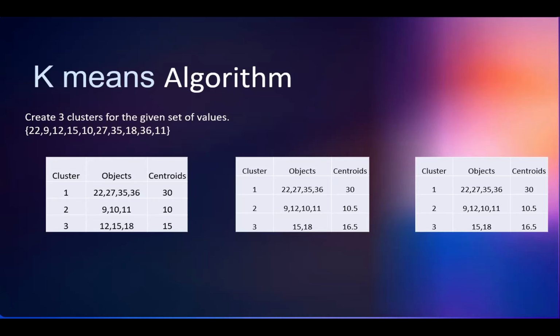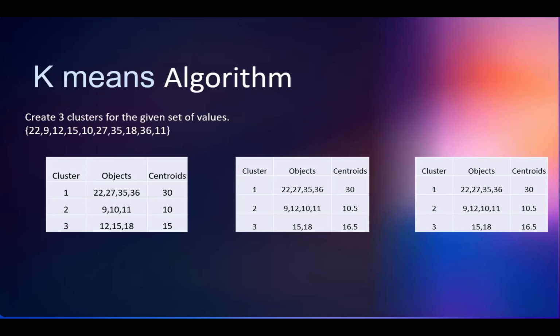22, 27, 30. Into second cluster. 12, 15, 8. Nearest to 15. So we are grouping into cluster 3.